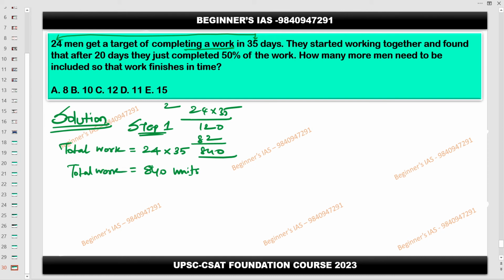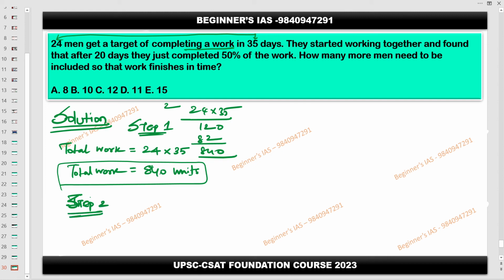Now move on with the statement. They started working together and found that after 20 days they have completed 50% of the work. So listen carefully, this is step number 2.